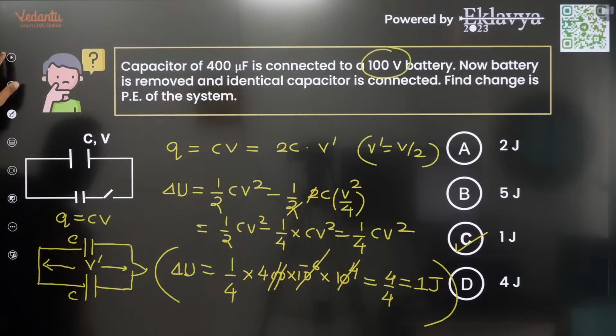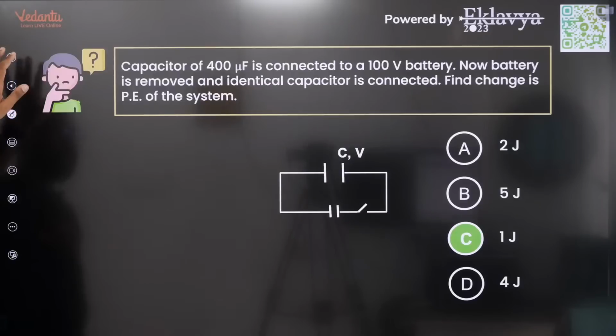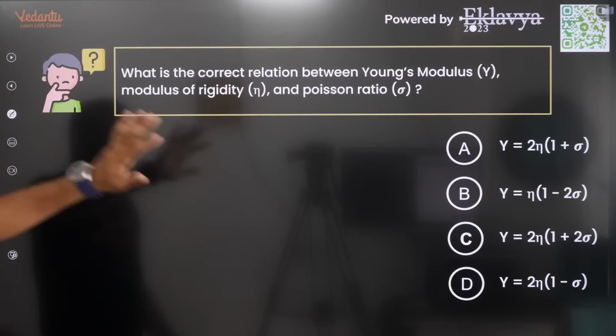So the answer can change, but what does not change is the approach. So we've got the answer here. 1 joule is the answer according to the given values.